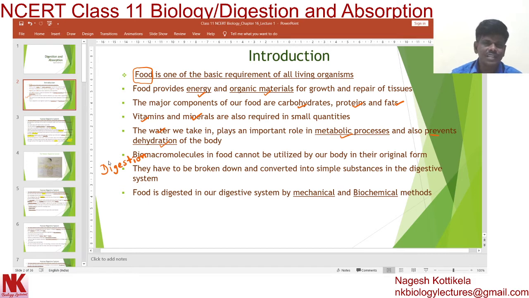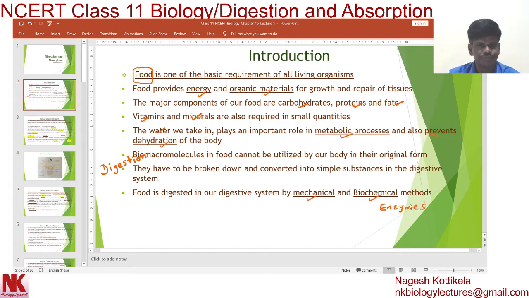This is what we call digestion: breakdown of complex food materials into simple absorbable units by mechanical and biochemical methods. Biochemical methods involve enzymes. This is a very important concept, we will discuss it in detail in the coming topics.